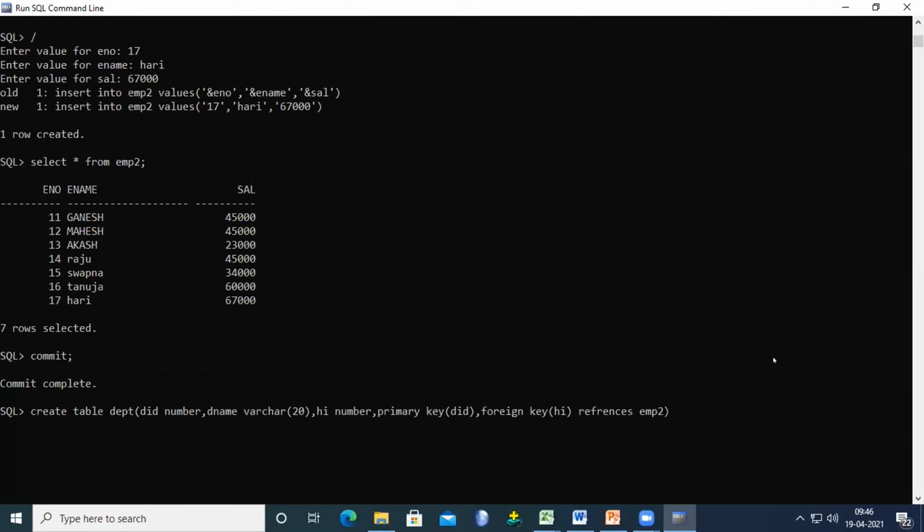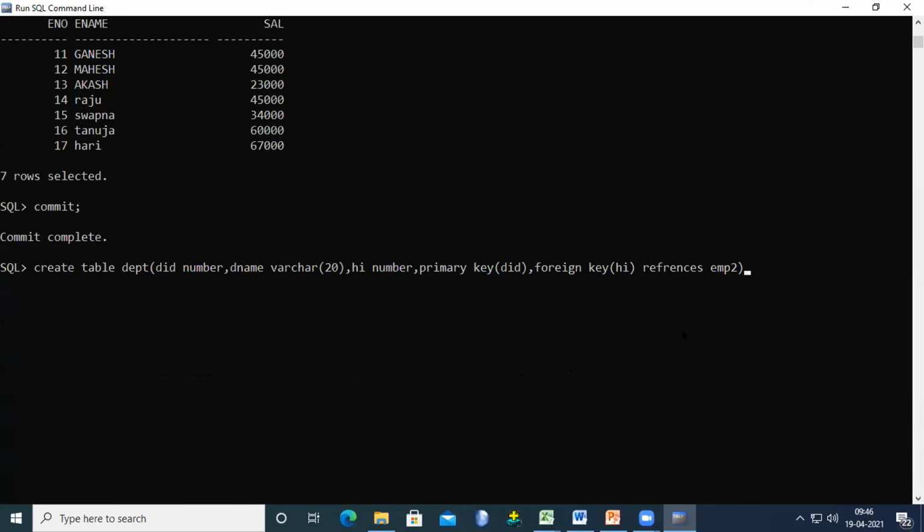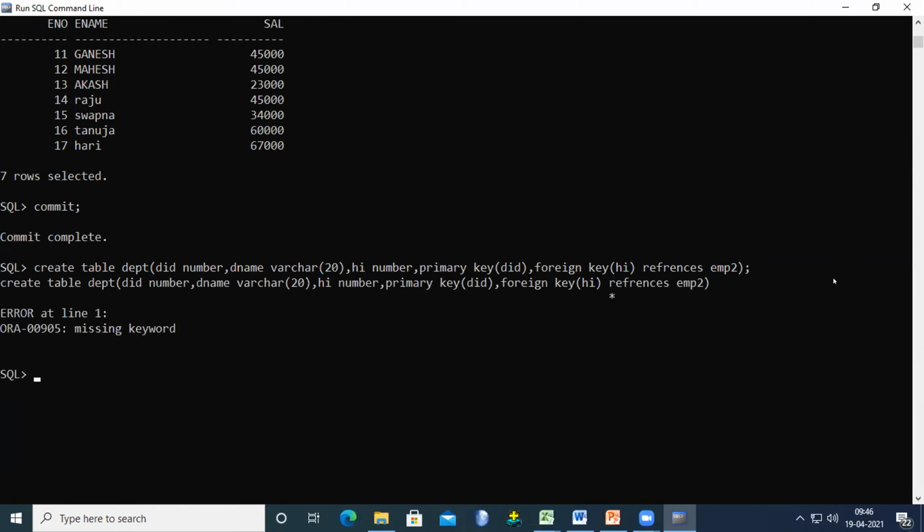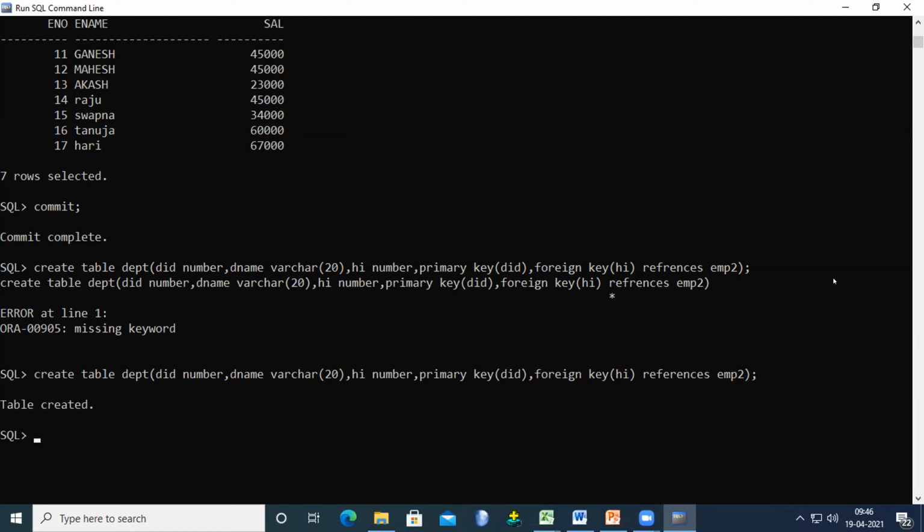Please note down this. Create table DEPT, field name data type, field name data type, and mention the primary key and specify the foreign key, and which field acts as the foreign key in this table. So now we try to see. Missing keyword. Which keyword is missing here? Create table DEPT. Primary key is also mentioned. FOREIGN key references, REFE, sorry, references EMP2. So now the table is created.